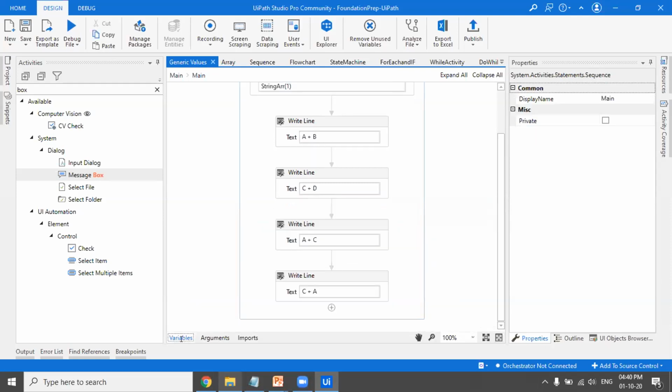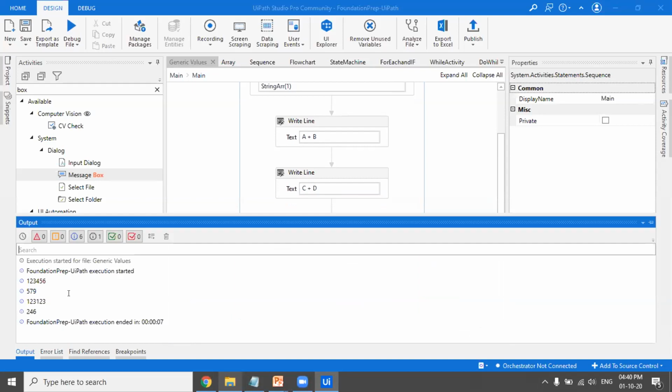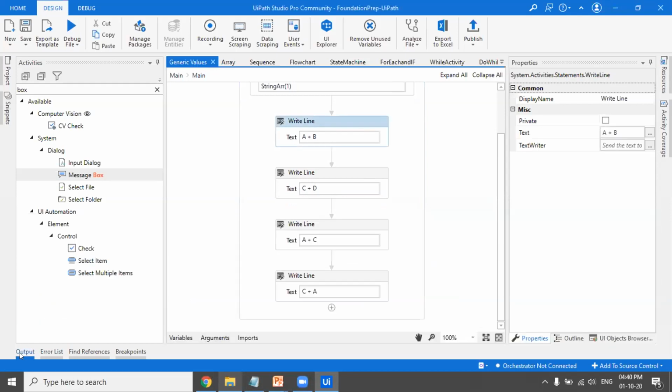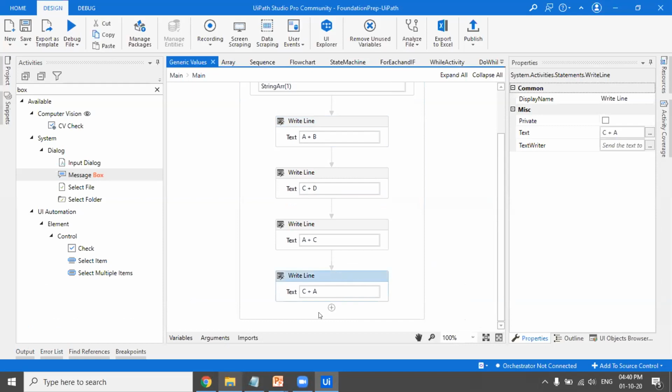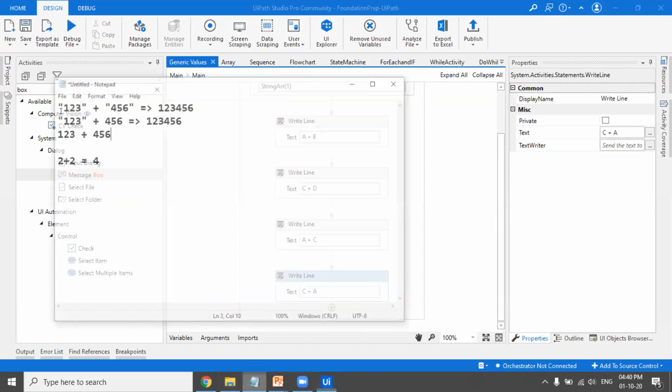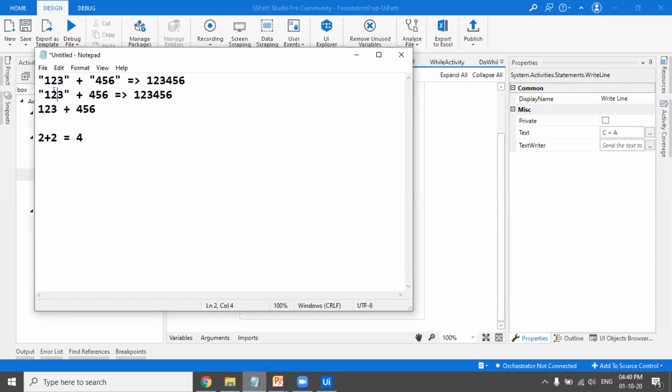Because we've already executed, we can see the same here. We got 123456 for the strings. For C plus D, because both were integers, the mathematics was performed. The other one we got as 123123. This is because when you added 456 to a string, the 456 was treated as a string.